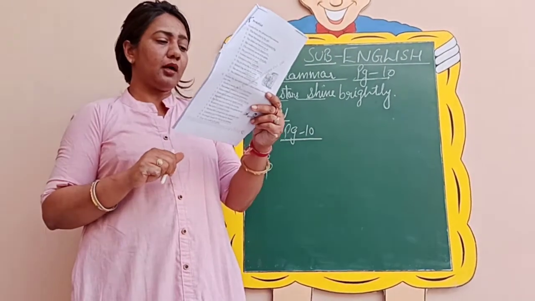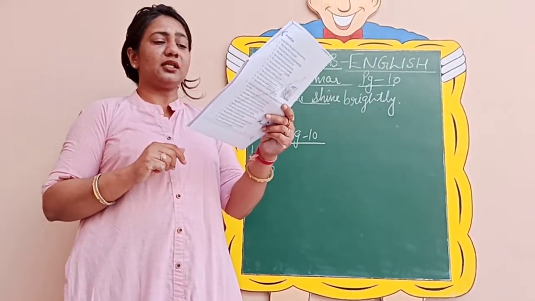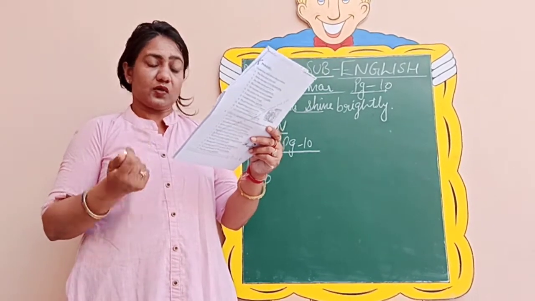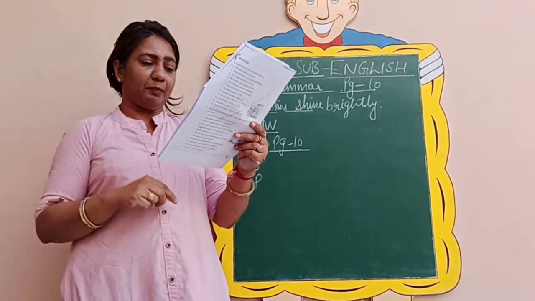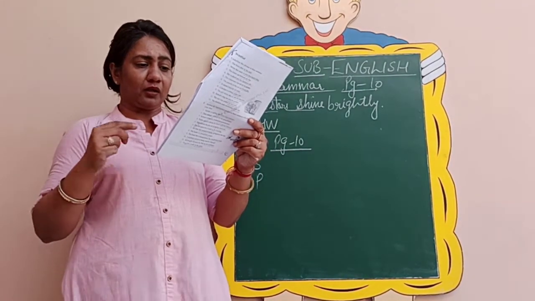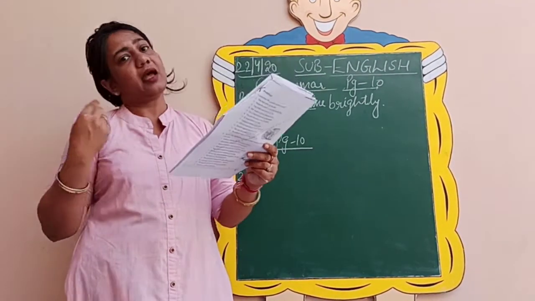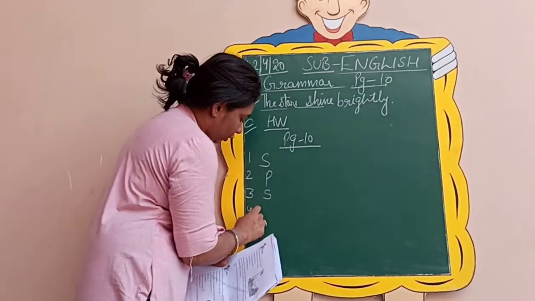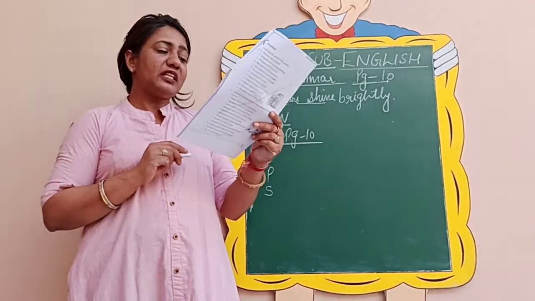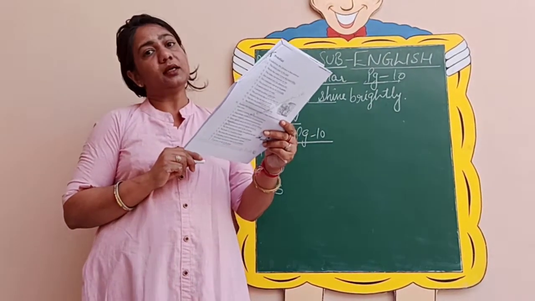Coming to the third one, there are 32 students in Mohit's class. Now see, it is a complete sentence beginning with a capital letter, having the verb also, complete information is there, and full stop is there of course. So it is S. Fourth one, we saw Mr. Saxena in the library.